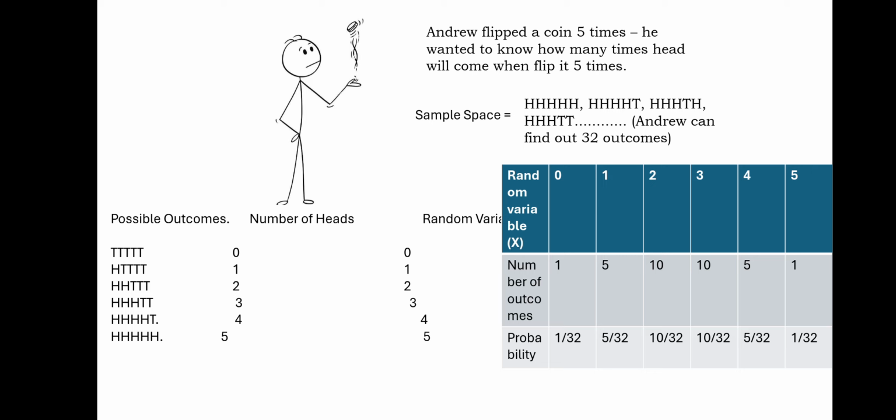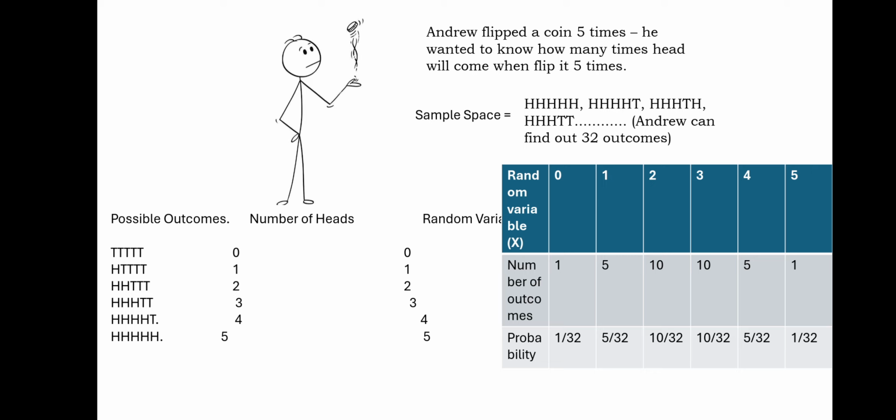Now we have random variable 0, 1, 2, 3, 4, 5 given to all the 5 possibilities. In the first possibility, Andrew will see no head. The first possibility can come only 1 out of 32 times. The second possibility can come 5 times out of 32 times. The third possibility can come 10 times out of 32 times. The fourth possibility can come 5 times out of 32 times. And the fifth possibility, that you will see all heads, can come only 1 out of 32 times.